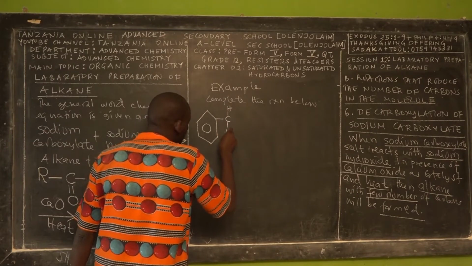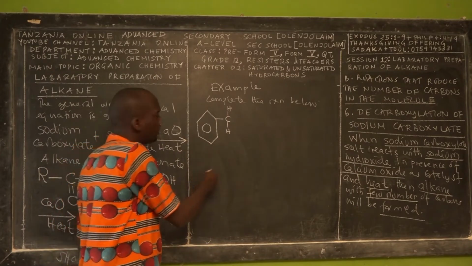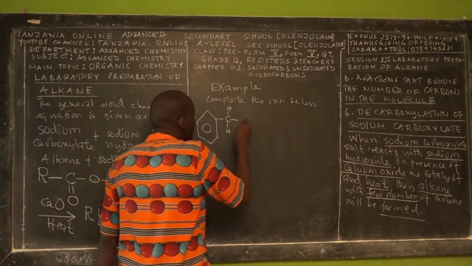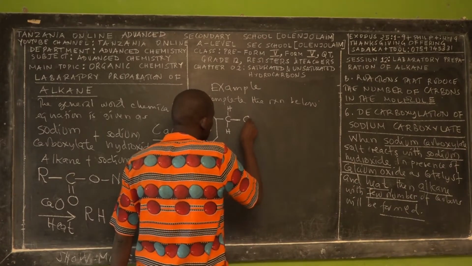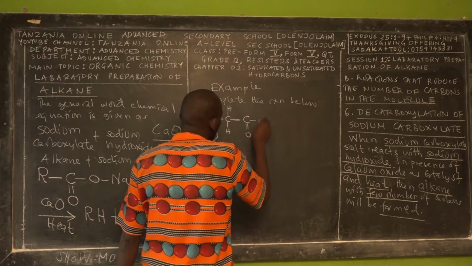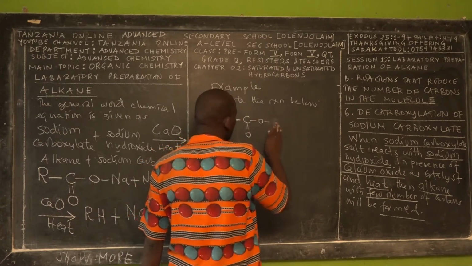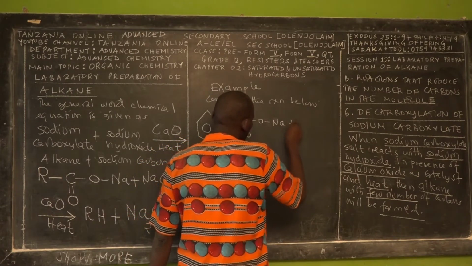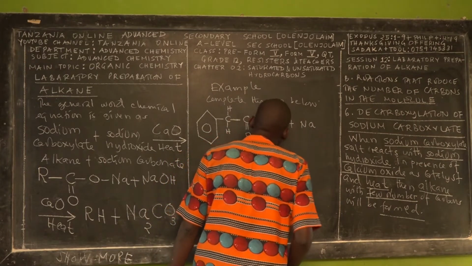This is branched, this is not benzene, it's an attached group. Then we have a sigma bond, then this oxygen bonded to sodium here, plus sodium hydroxide.